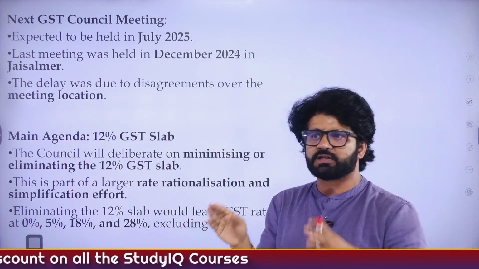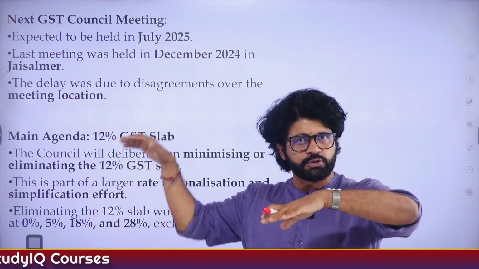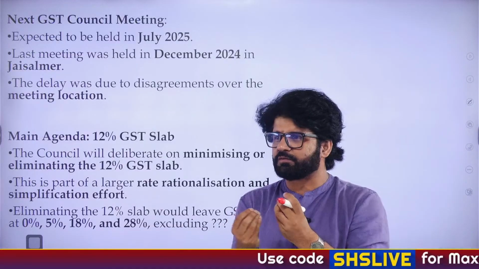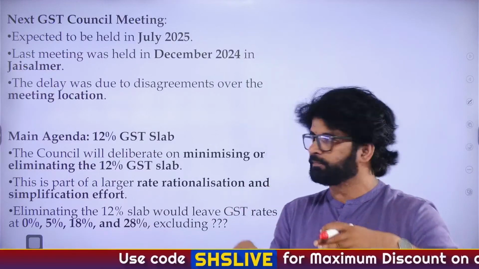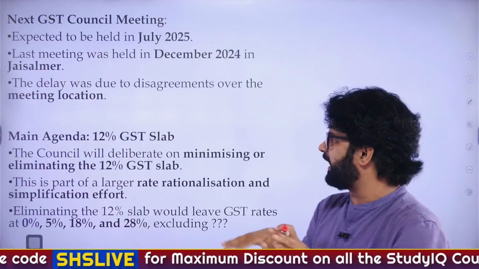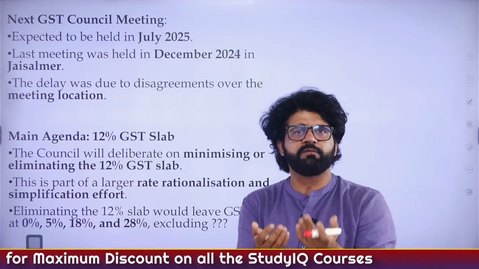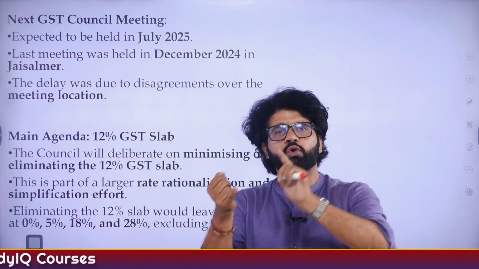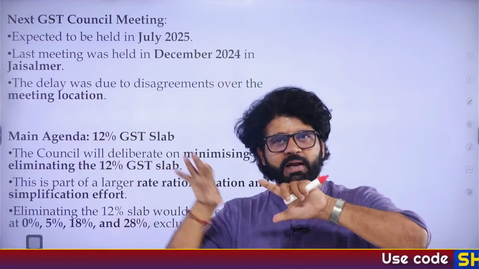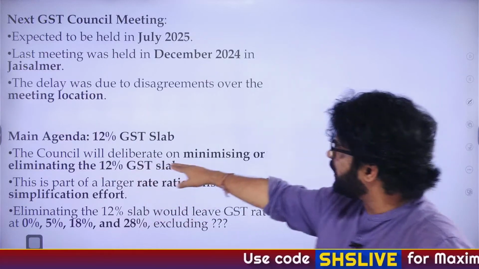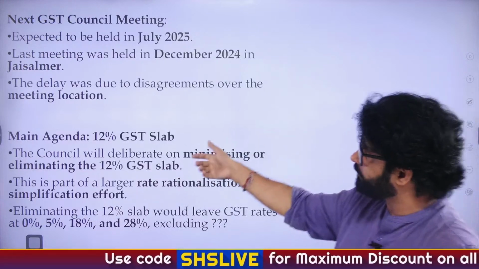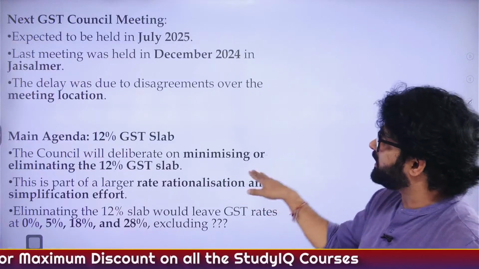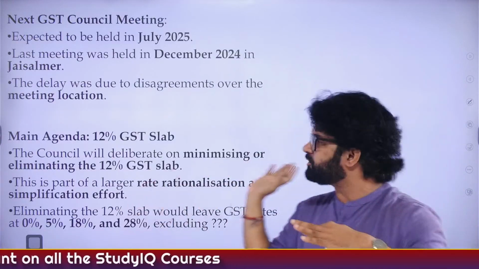So the 12% GST slab. You see, 0%, 5%, 12%, 18%, 28%. We talk about one nation, one tax. We have multiple tax slabs, and India is one of the very few countries which has so many tax slabs under GST, under a unified indirect tax. So we want to reduce tax slabs, and that is why we are talking about it. The other justification for multiple GST tax slabs is that you cannot tax sandal and aeroplane at the same rate. It doesn't make any sense, right? So the council will deliberate on minimizing or eliminating, and we are discussing that elimination is a tough task.